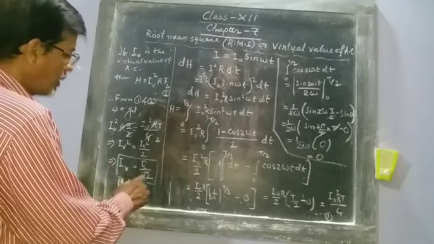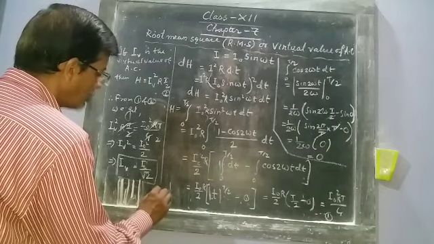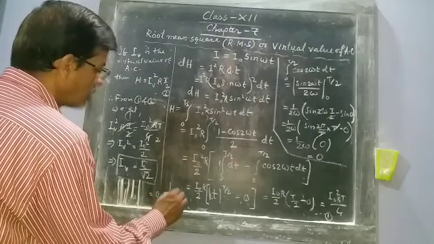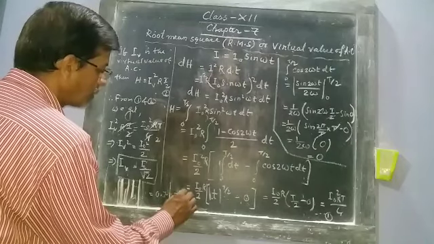If you put the value of root 2, then I V will be 0.707 I naught.